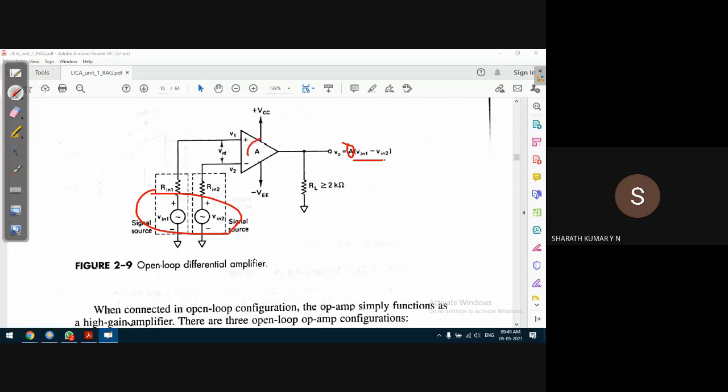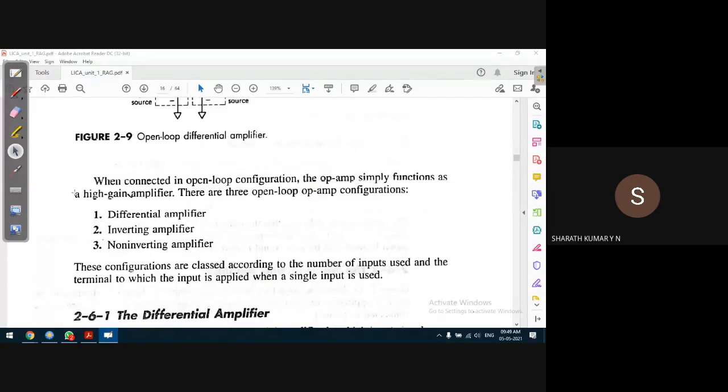Okay, so differential amplifier indicates the output is the difference of the two input voltages multiplied by the gain of the operational amplifier. It's a very large quantity, of course. Gain is a very large quantity. So based on that, we have three possibilities: differential amplifier, inverting amplifier, non-inverting amplifier. We had discussed inverting amplifier, non-inverting amplifier, and what is known as a voltage follower circuit. Voltage follower, this we had discussed with respect to the David Egan book.